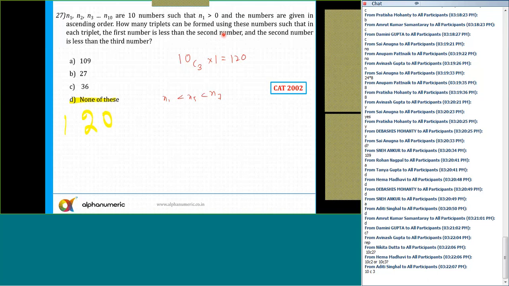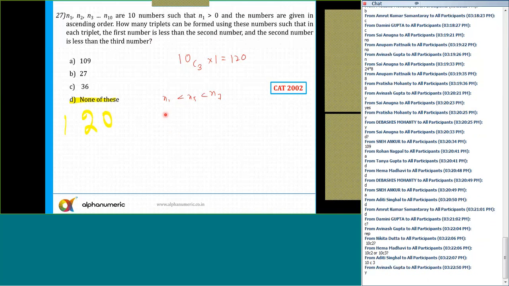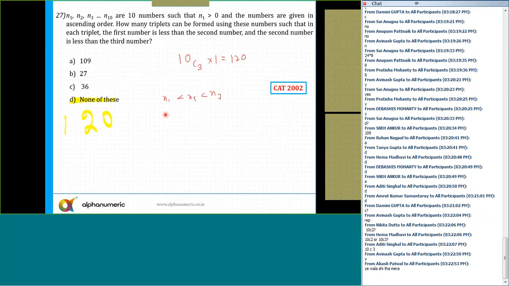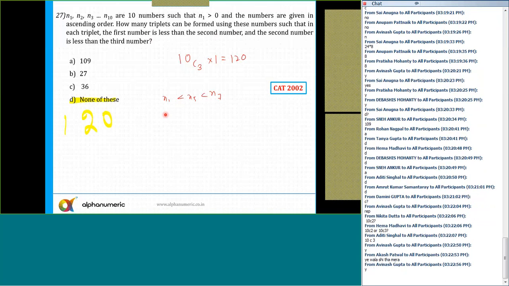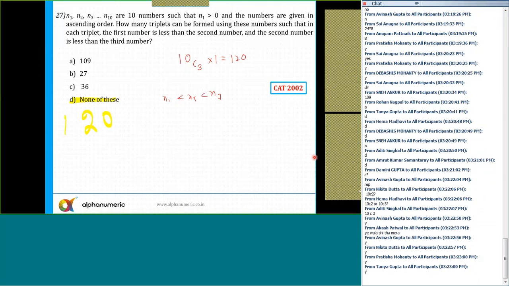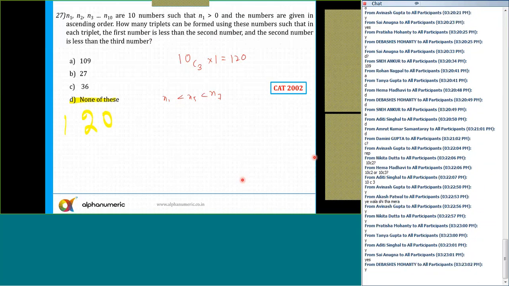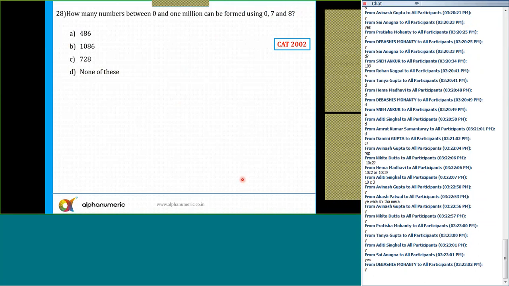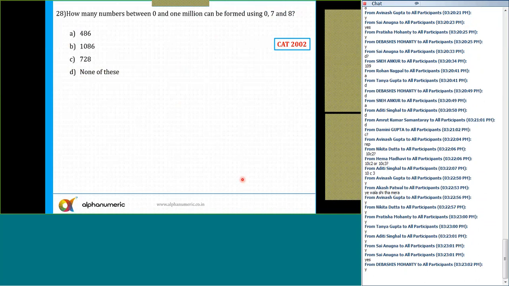Clear now? It says in how many ways triplets can be formed such that first number is less than second, second number is less than third. So if you pick any 3 numbers, there is only one possible arrangement: first number, second number, third number. That's it. So the answer is simply 10C3. Is that clear now, Avinash and everyone? Aditi, Akash, okay, great. So the answer is 10C3, which is 120.